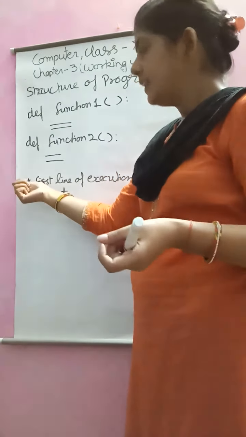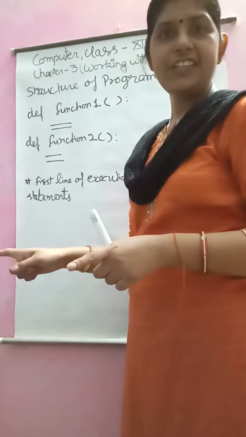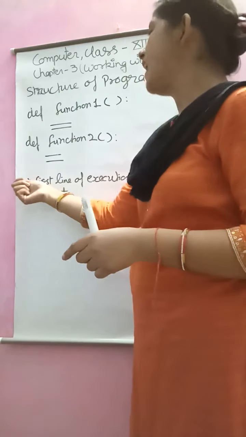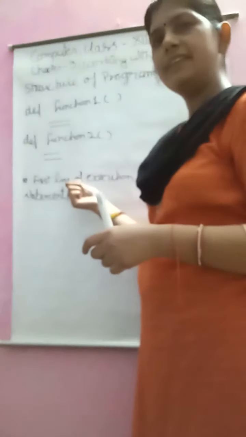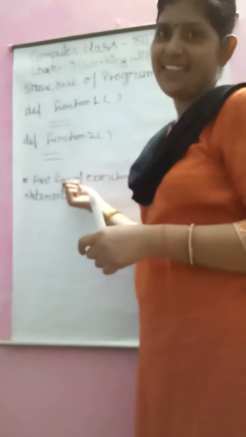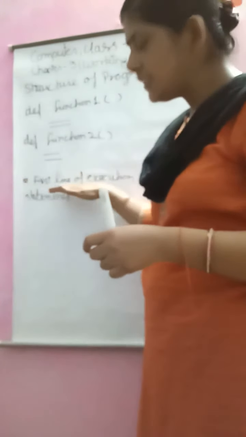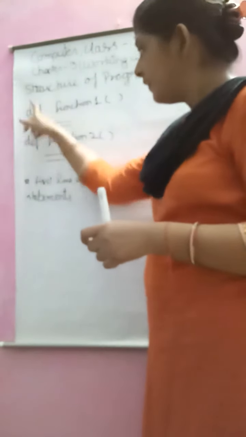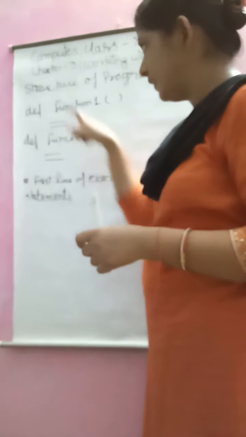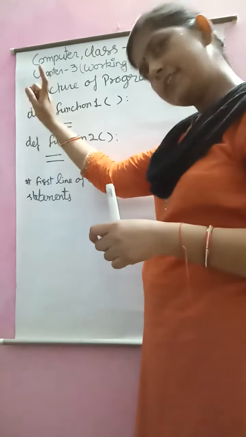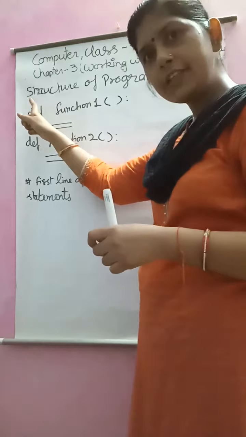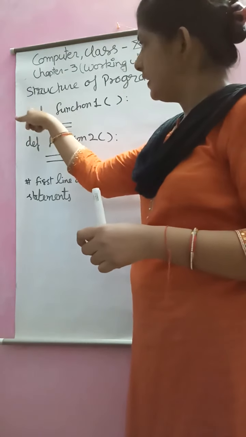Then here is the line without the indentation. Then it starts the execution of the line which has no indentation. Means the first line of our program will execute from here, not from here. This is the first line, but the program will not execute from here because it is a function.